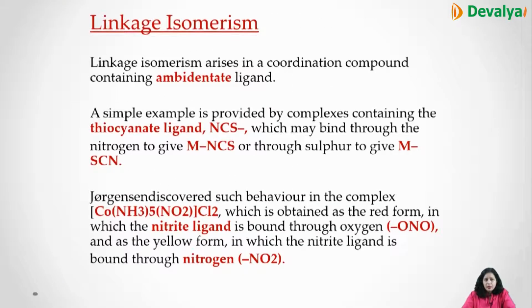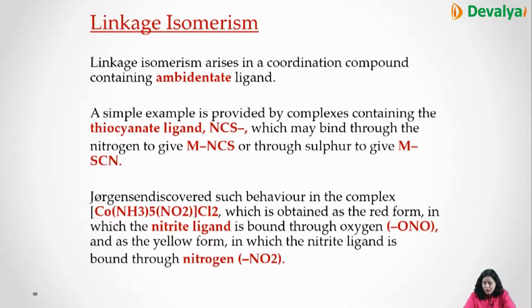Next is the linkage isomers. Linkage isomerism arises in the coordination compound containing ambidentate ligand, like you have NCS and SCN. So in NCS, the linkage will occur through nitrogen. In SCN, the linkage will occur from the sulfur.